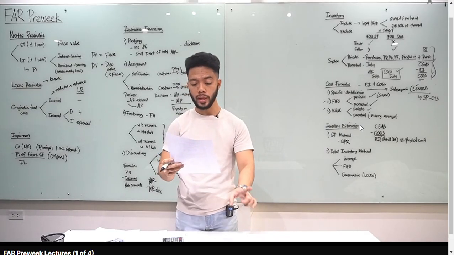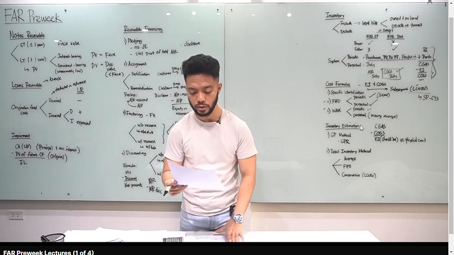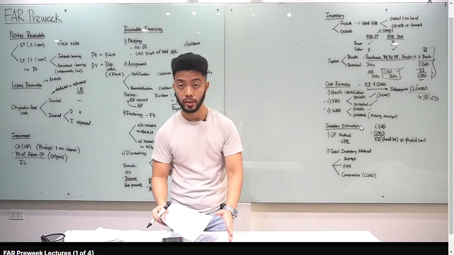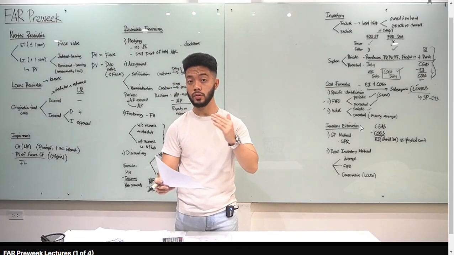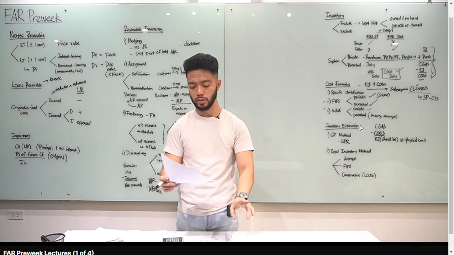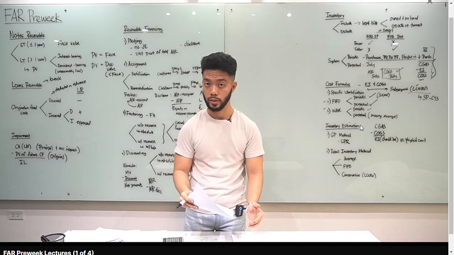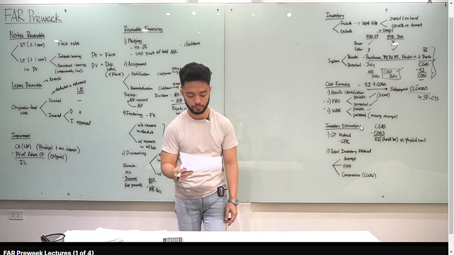Mali yung A because nakalagay, the amount of gross profit is the same as in prior years. Kasi kahit magkamukha yung gross profit, pwede magkaiba yung gross profit rate. Alright? Kasi again, pag gross profit rate, gross profit over sales. Mas tama yung B. Kasi yung B, kung magkamukha yung sales and cost of goods sold, alam natin, magkamukha yung gross profit rate. Alright? So, ganun siya. B yung sagot natin for number 1.